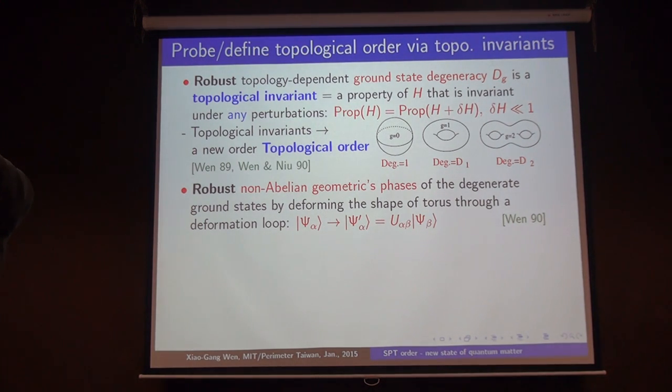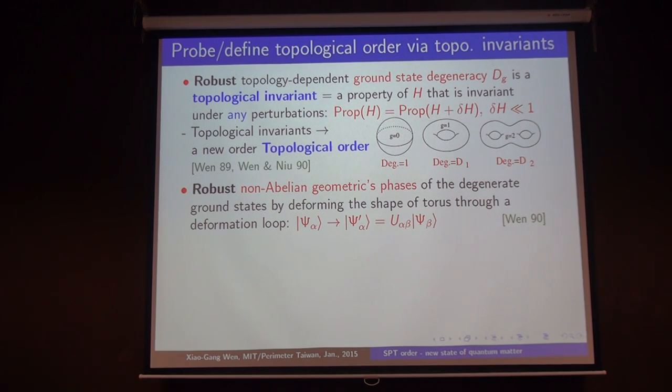When the ground state has a degeneracy and you deform the torus or deform the Hamiltonian, this ground state subspace also deforms. Going around a loop, you can then define this non-abelian geometric phase. A non-abelian geometric phase carries much more information. So once we have a ground state degeneracy, we also have a non-abelian geometric phase, this matrix U, and then we can use this to define topological order.